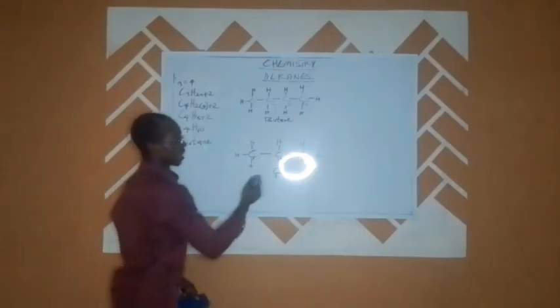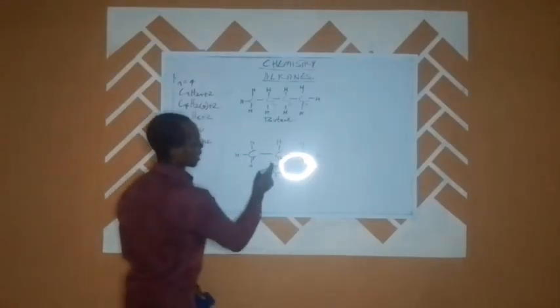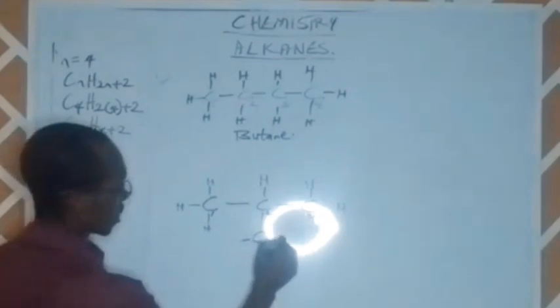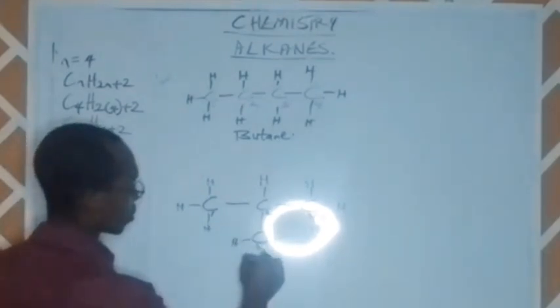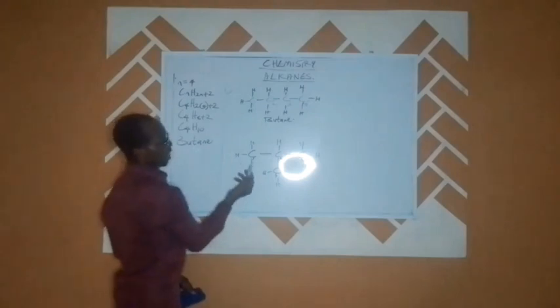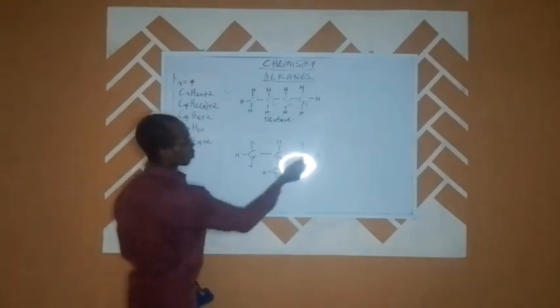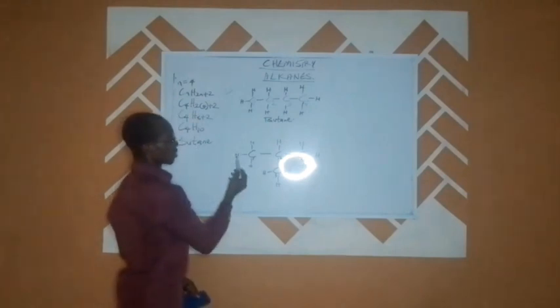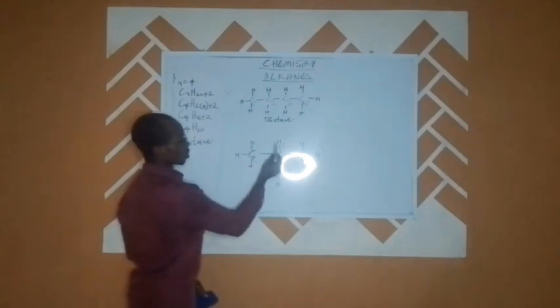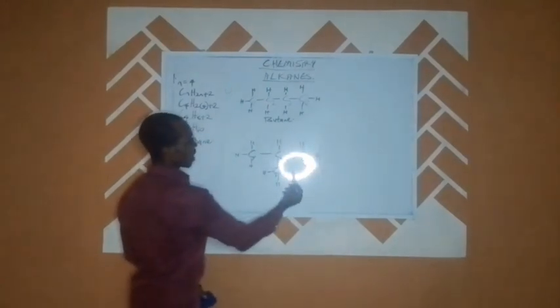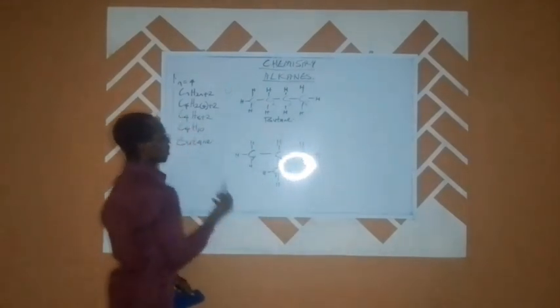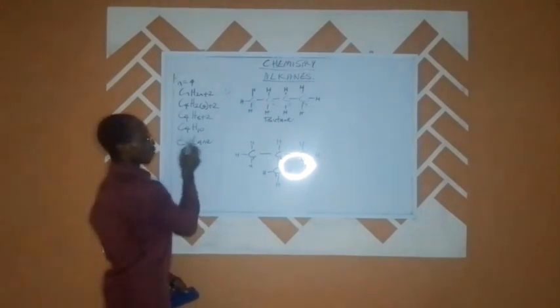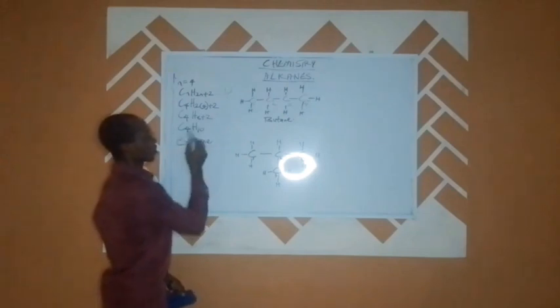Our carbon 4 is currently carrying one bond, so it can carry 3 other bonds also. If you count, we have carbon 1, 2, 3, 4, and the hydrogen atoms that surround it, starting from here: 1, 2, 3, 4, 5, 6, 7, 8, 9, and 10. So we are still arriving at our molecular formula, which is C4H10.